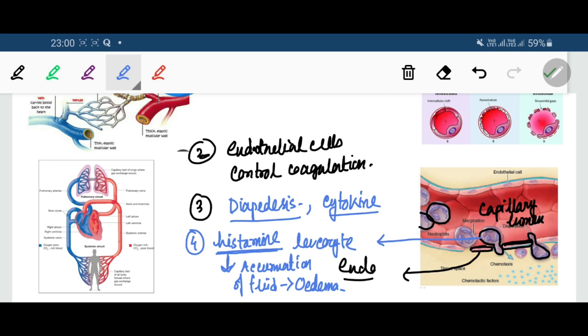Then what else? Endothelial cells help in formation of new blood vessels, that is called angiogenesis.